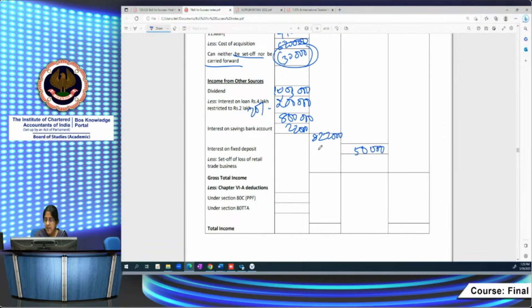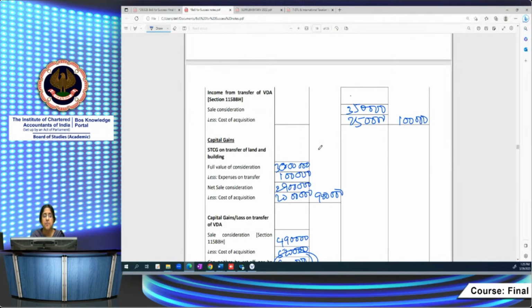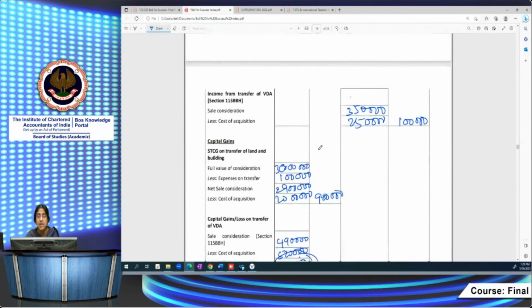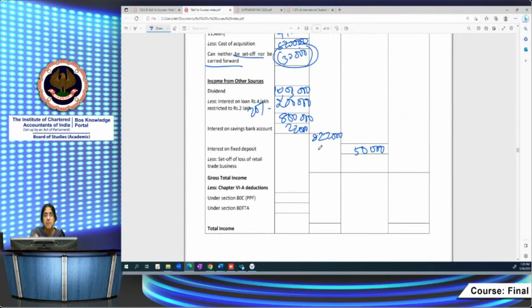Now we know Rajesh has a business loss of 5,20,000 from retail trade business, but he can't set it off against the income from transfer of VDA. That is also his business, but it's not permitted. Neither can loss on transfer of VDA be set off against any income, nor can any other loss be set off against income from transfer of VDA, as in Rajesh's case. So you can't set off the retail trade loss against income from VDA. This loss can, however, be set off against interest on fixed deposit, same year's income, to the extent of 50,000. So here the income from fixed deposit is nil.